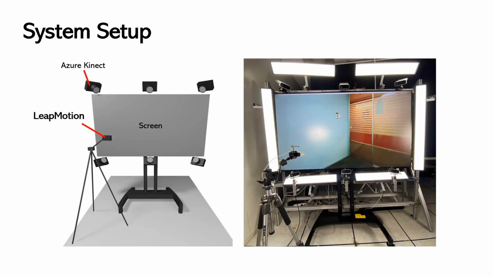This is the hardware setup to achieve hand touch. We added a Leap Motion to the VirtualCube system to track the motion of the hand in 3D space. The hand skeleton drives the deformation of the 3D hand mesh. The poses of all cameras, the screen, and the Leap Motion are calibrated so that the tracked hand coincides with the synthesized portrait image.